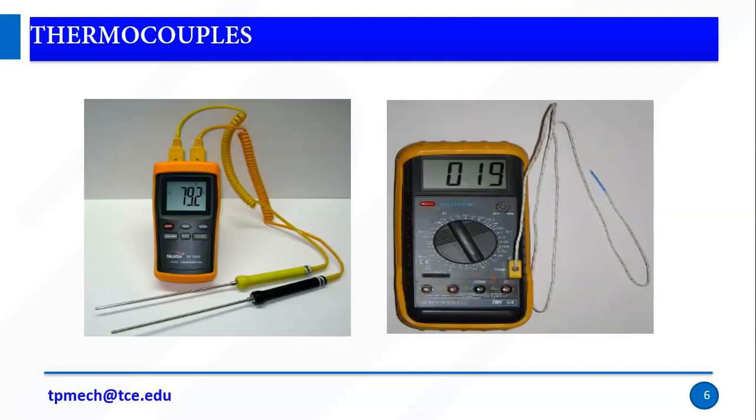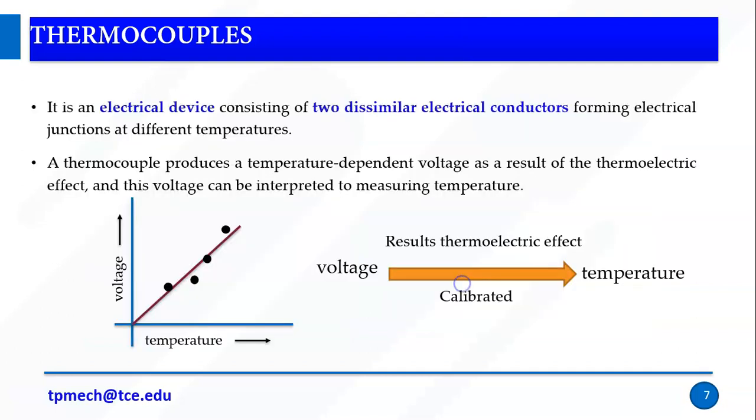Thermocouples. This is the industrial representation of a thermocouple. Generally, it is an electrical device. It consists of two dissimilar electrical conductors forming an electrical junction at different temperatures. It is an electrical device because it gives a voltage.